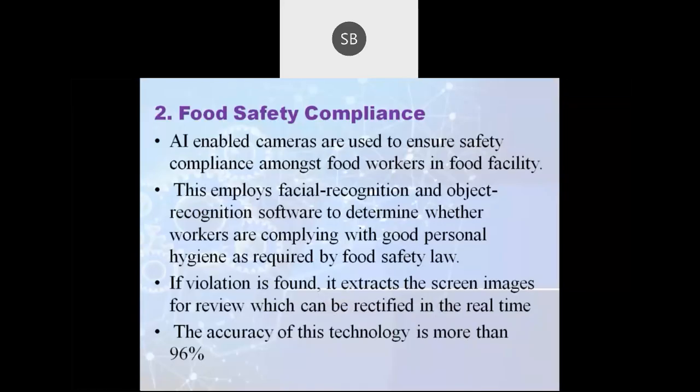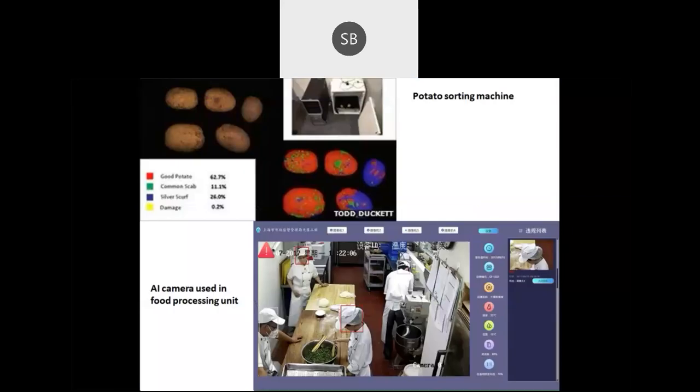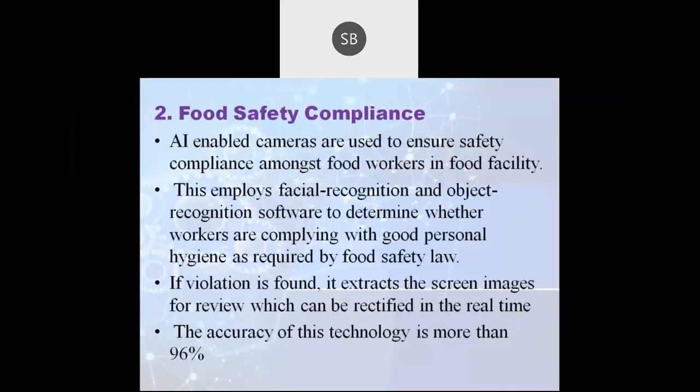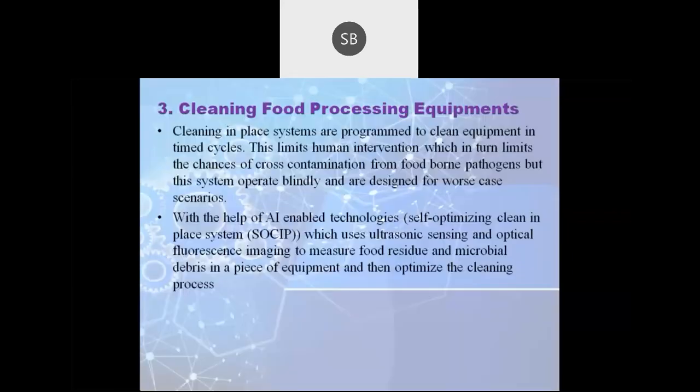The second thing is food quality and safety compliance, which is one of the fantastic things we can use in our food industry. We can observe each worker as well as the safety of the products manufactured, so it's helpful for the person starting to implement this in their company.